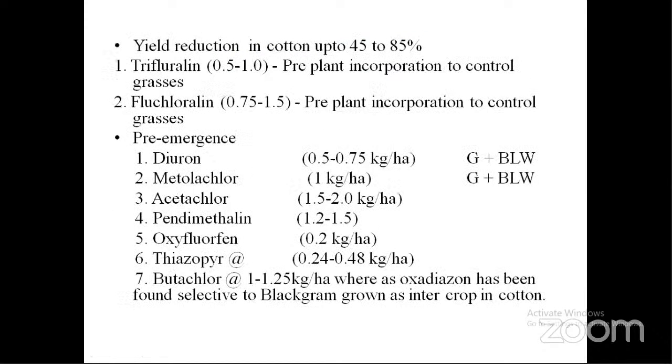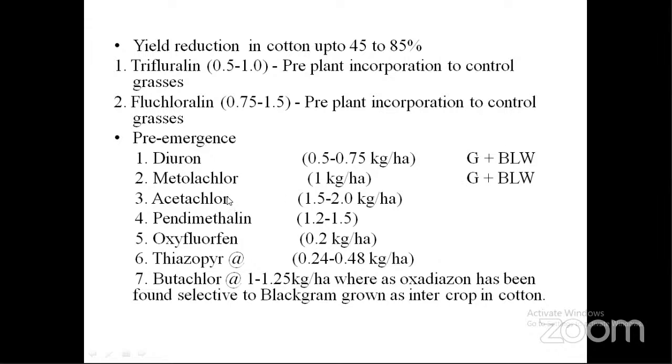Here we can see some of the common herbicides applied in the cotton crop. Trifluralin and fluchloralin are both pre-plant incorporated herbicides. They are generally used for controlling grasses. And pre-emergence herbicides like diuron, the most commonly used herbicide in the cotton crop, control both grasses and broadleaf weeds. And metolachlor also controls both grasses and broadleaf weeds.